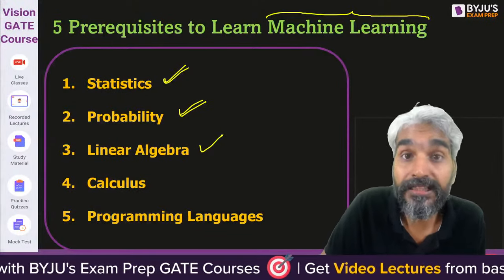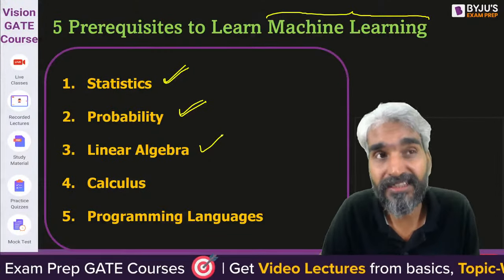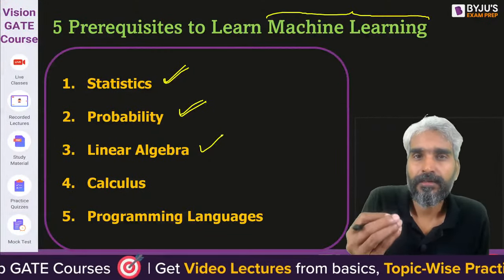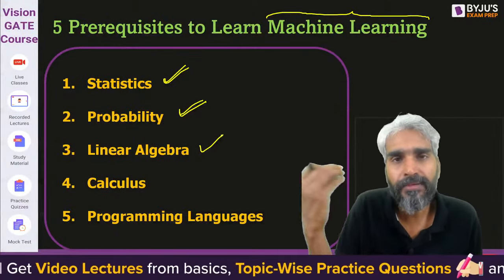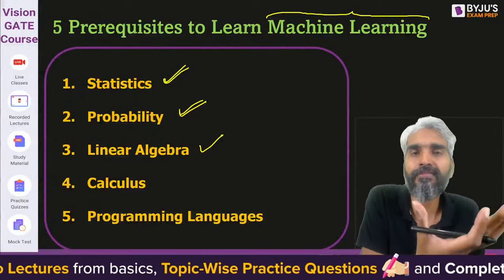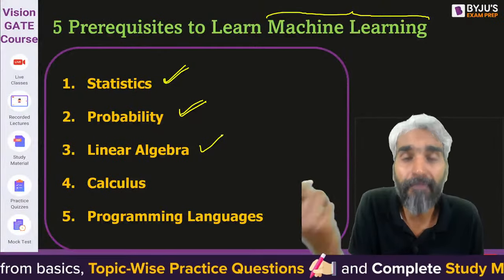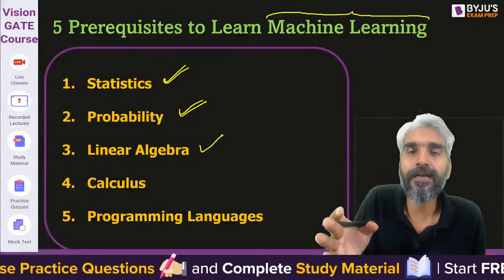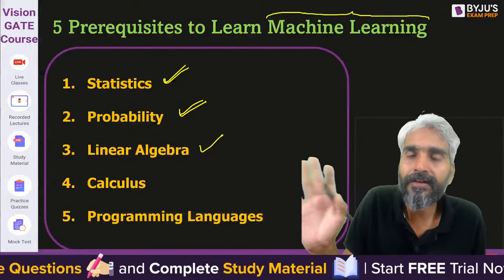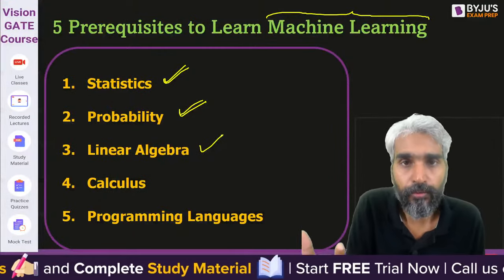Now, linear algebra is also very important. Please try to understand that there will be some independent variables and some dependent variable. Your dependent variable will depend on the independent variable, and there may be multiple independent variables on which your dependent variable will take its value, right?